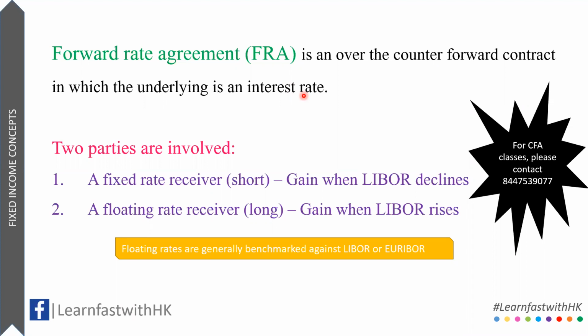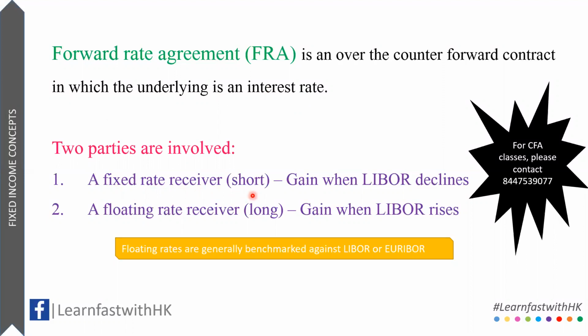Moreover, as its underlying is the interest rate, the value of the forward contract, or an FRA contract, will depend on the fluctuation of the interest rates in future. There are two parties involved in it. The first one is the fixed rate receiver. This party wants to receive a fixed interest rate and pay floating interest rate. As this party is paying floating, it would always want the floating rates to go down, or in other words, we can say that it is short on floating rates.